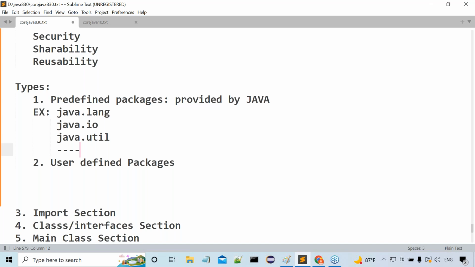Is my point clear or not? Right, sir. That's okay, fine. Predefined packages are the packages provided by the Java programming language. Examples are given.